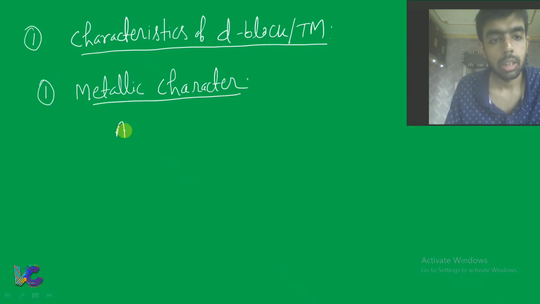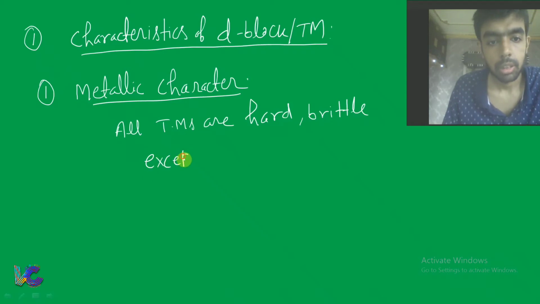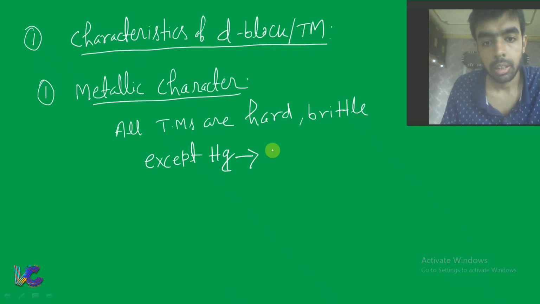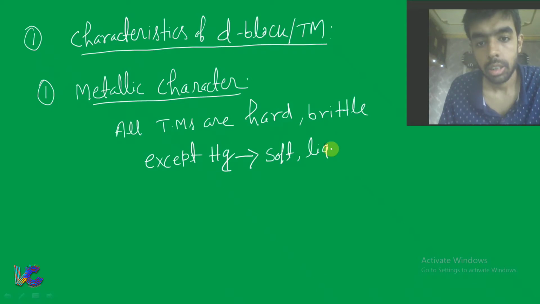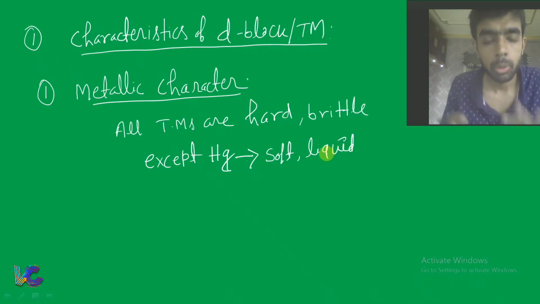Now all transition metals are hard and brittle, except one, that is Hg, because Hg is soft and liquid. If you keep aside Hg, then all other transition metals are generally hard and brittle in nature.